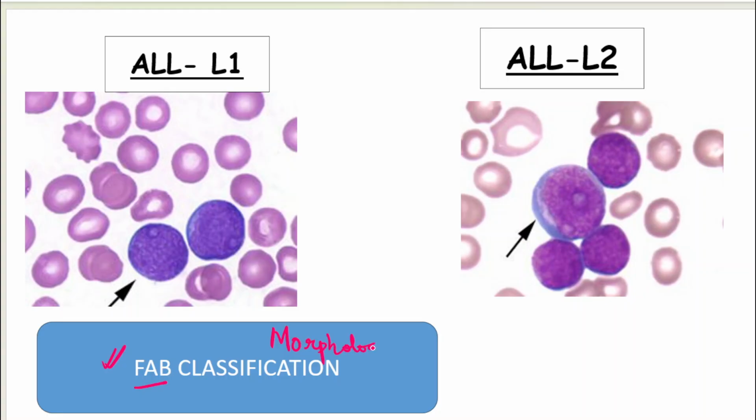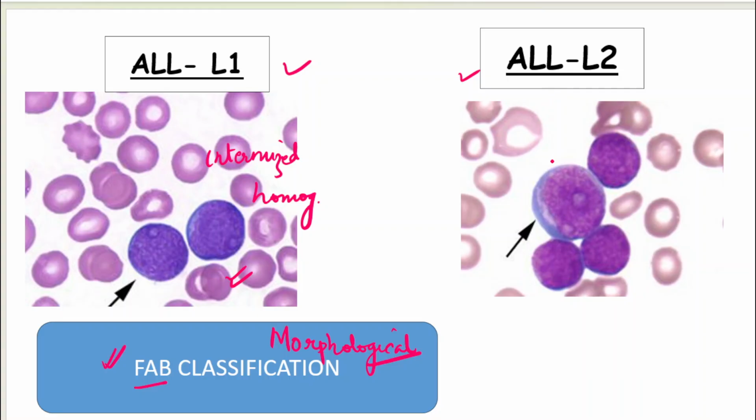Okay, this is a very ancient question that used to come in our times: on what basis are you differentiating in the FAB classification? You are going to differentiate on the basis of morphology. So you have ALL L1, L2 and L3. What is there in L1? You have intermediate sized blasts which are similar looking, homogeneous blasts, all of the same small to intermediate size. That is ALL L1.